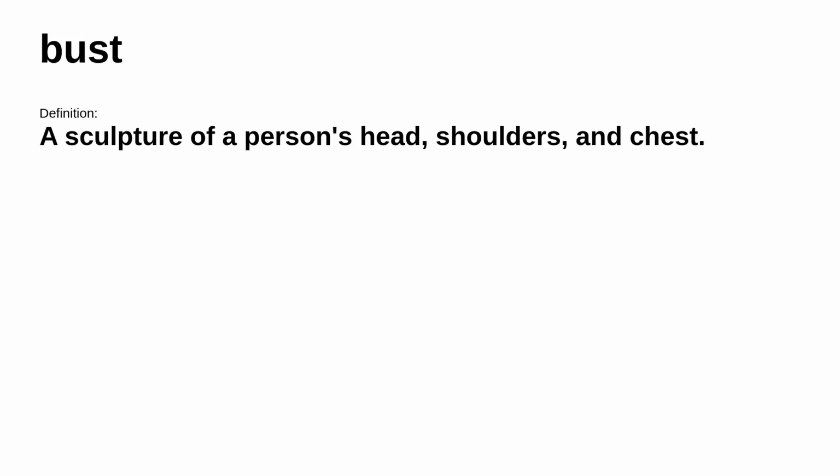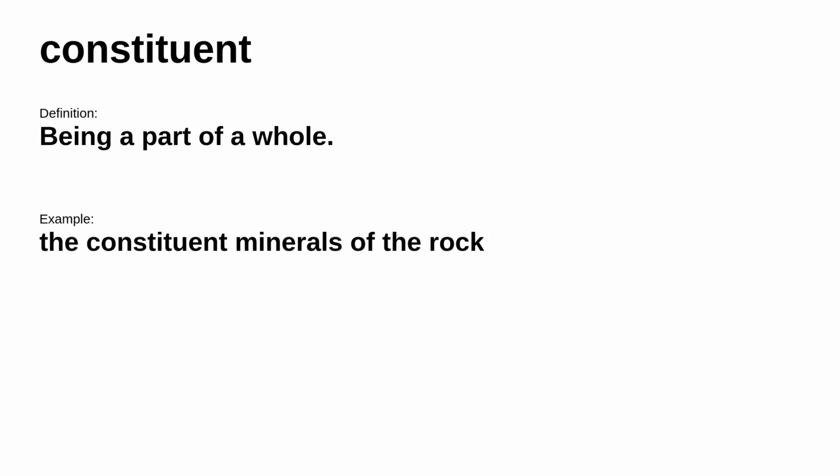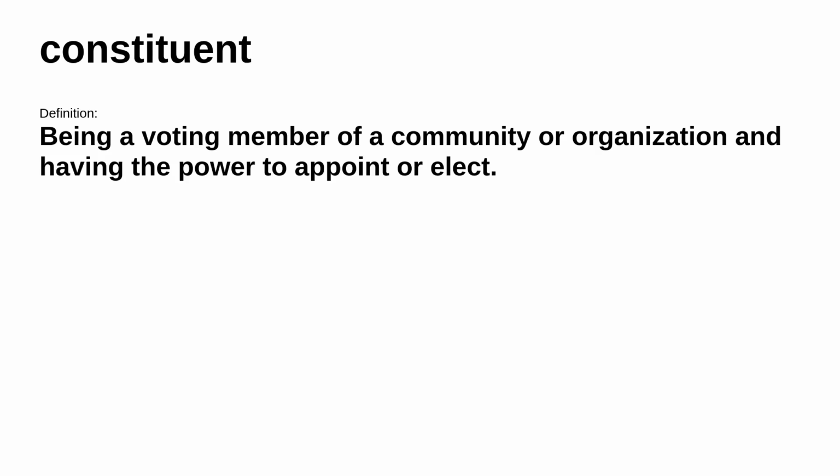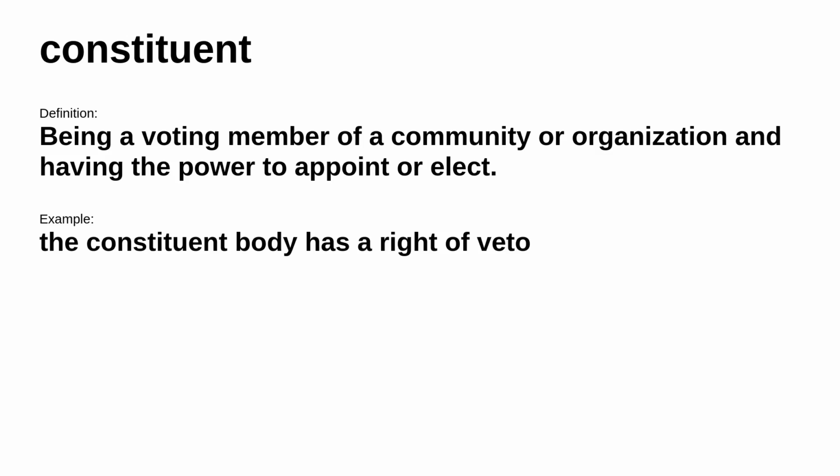However, in a different situation, it's defined as a sculpture of a person's head, shoulders, and chest. Other words that mean the same are sculpture, carving, effigy. Up next, constituent. It means being a part of a whole. Consider this example, the constituent minerals of the rock. However, in a different situation, it's defined as being a voting member of a community or organization, and having the power to appoint or elect. Consider this example, the constituent body has a right of veto.